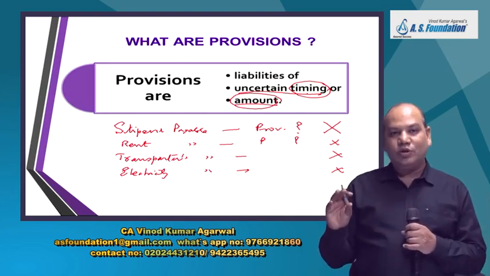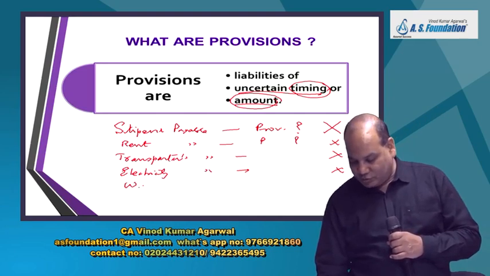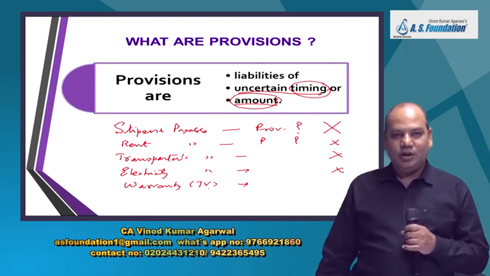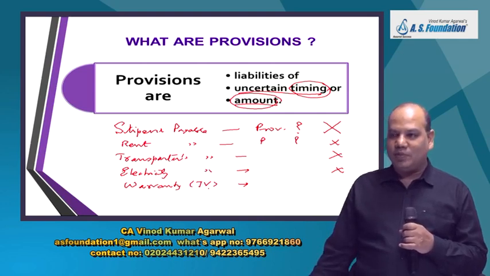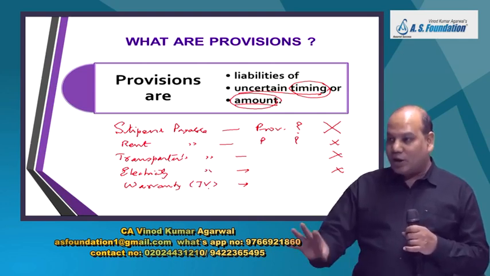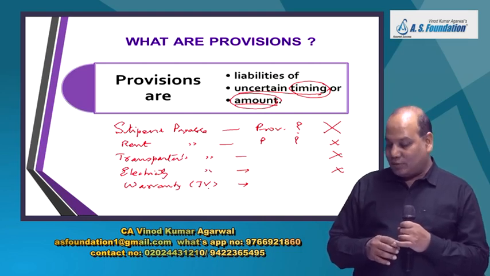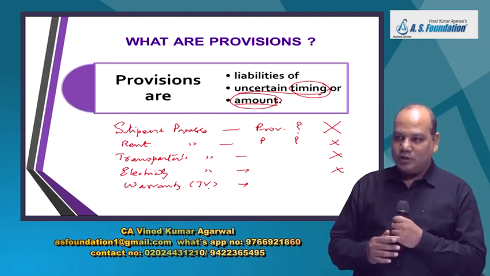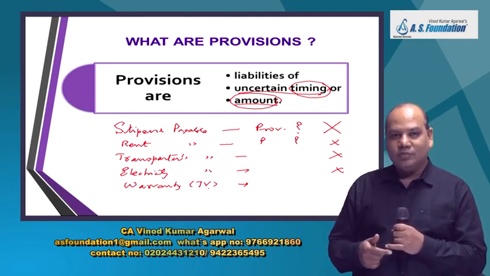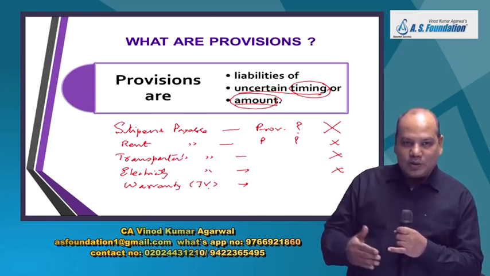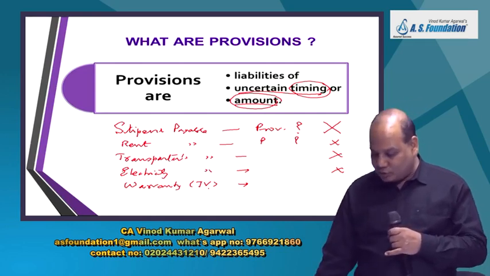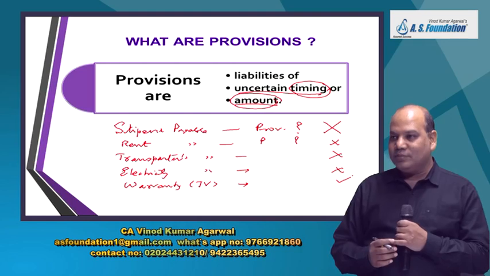But let us think about provision for warranty. You are selling goods. Suppose you are selling a TV with a 3-year warranty. Any manufacturing defect, we are going to replace, repair, rectify. Now here I don't know exactly how much expenditure we will have to incur to fulfill our warranty obligation. How many customers will come, when they will come, with what problem they will come, that is uncertain, timing is uncertain. So yes, this can be called a provision.